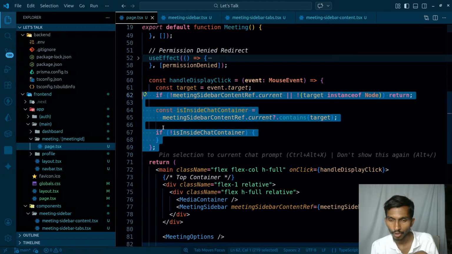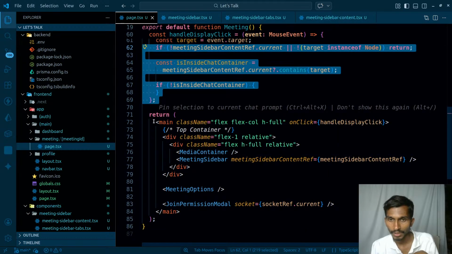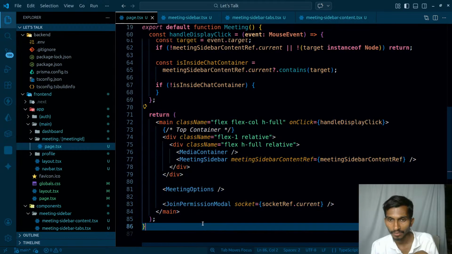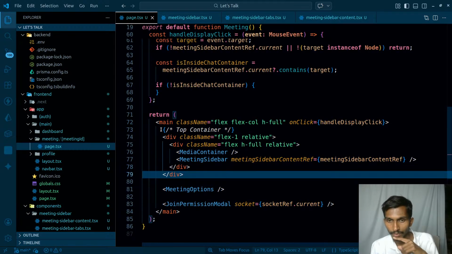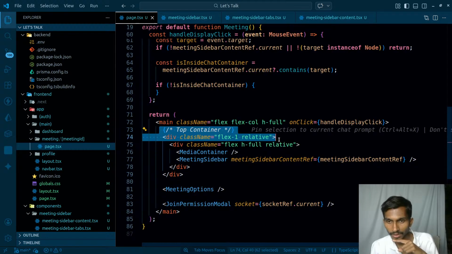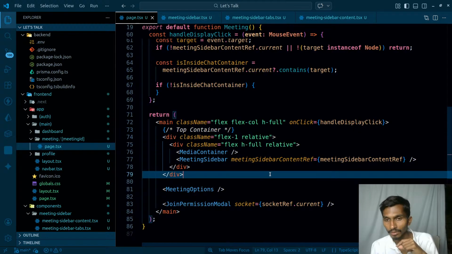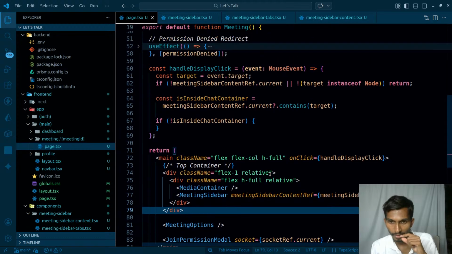This needs to be at the top level, so that if I click anywhere, at that time I have to just simply check the target element clicked all over the display.